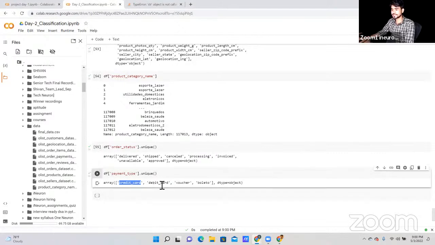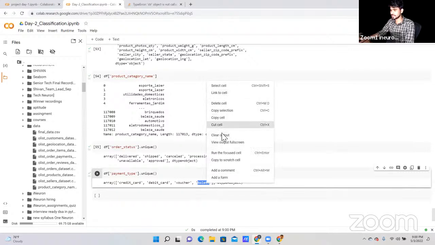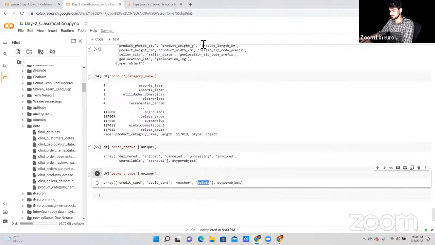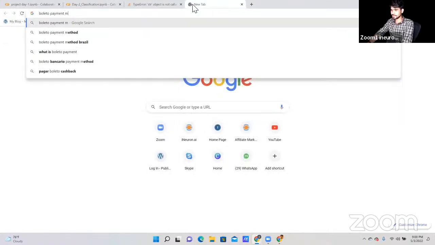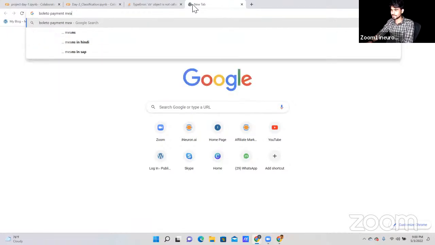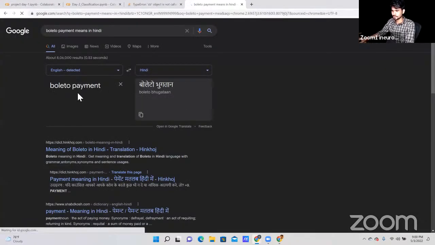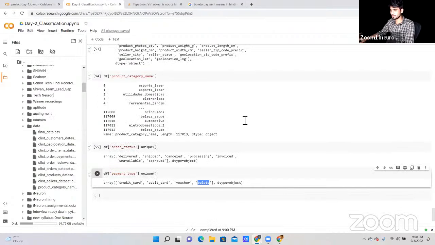Credit card, people are using debit card, voucher, or Boleto. I thought this was cash on delivery, but I don't know about it. Let's check the meaning of this. Payment method. I want to know the meaning. Okay, it's some method, I don't know what it is, because we are working on some international data.